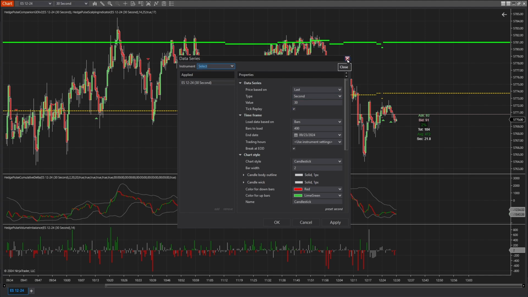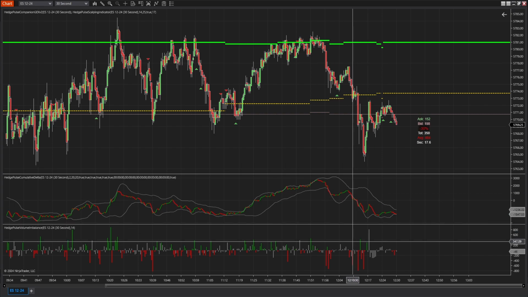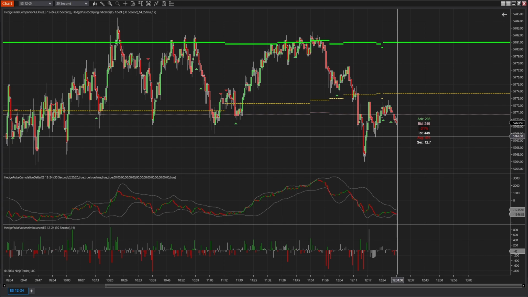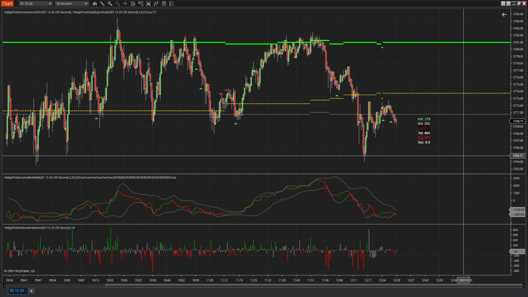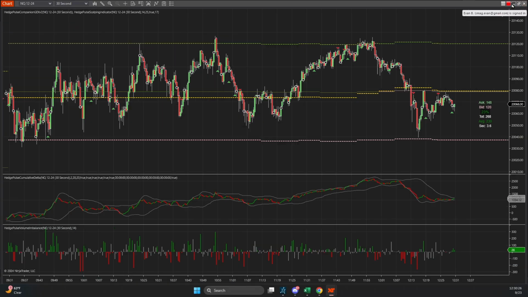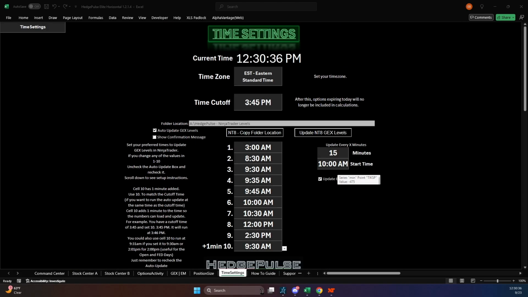This does not need to be on for the GEX indicator itself, but these other indicators, tick replay does need to be on. Otherwise, it's just going to start from here and go forward. So that is how to get all the time settings set up.